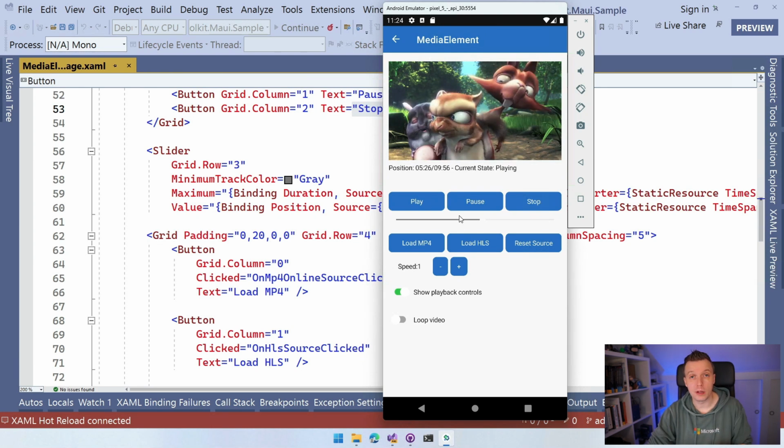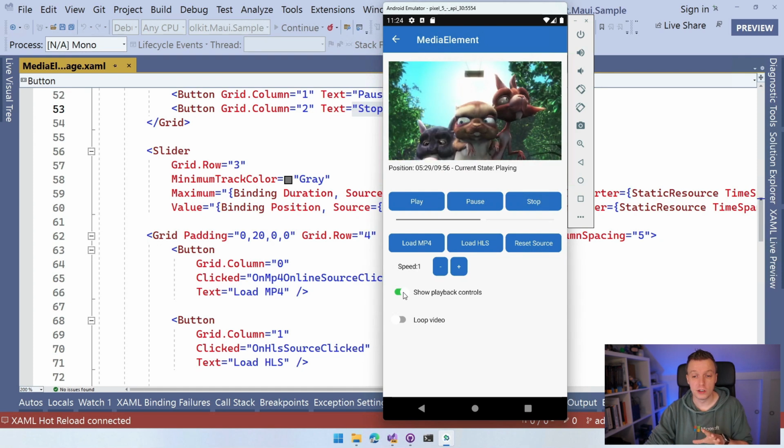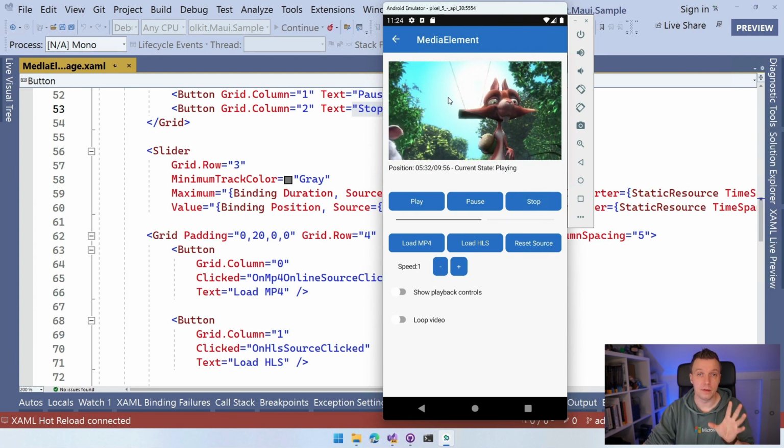If you don't want the playback controls, you can totally do that as well. Here down at the bottom, I have these switches, show playback controls, just disable that. And now I can click all I want on the video, but the playback controls are not being shown. So you can enable that, disable that, everything that you want.